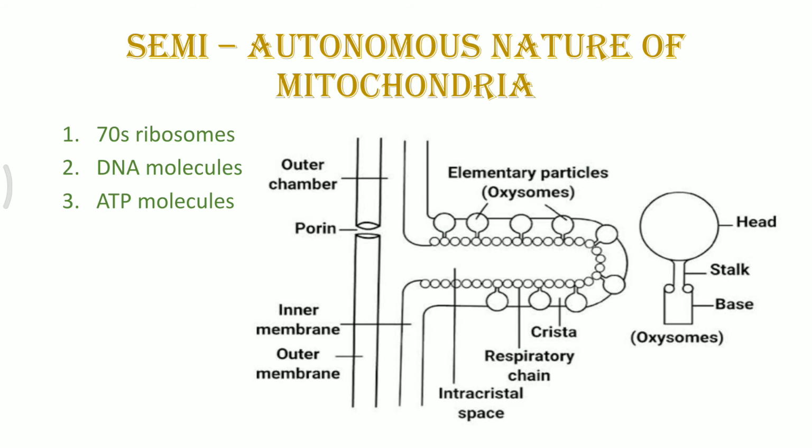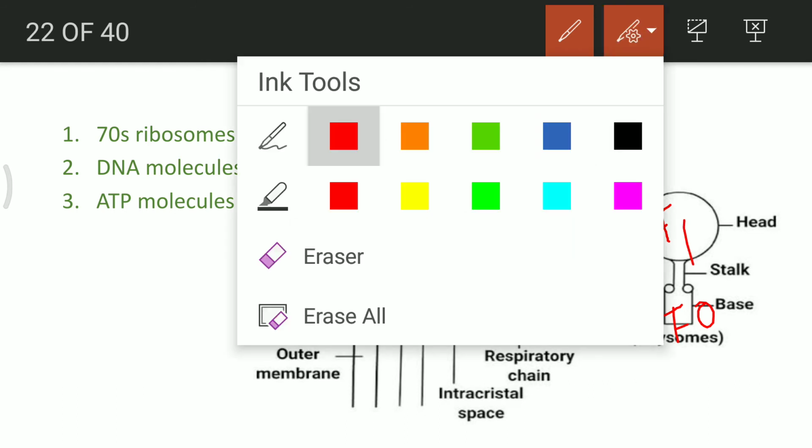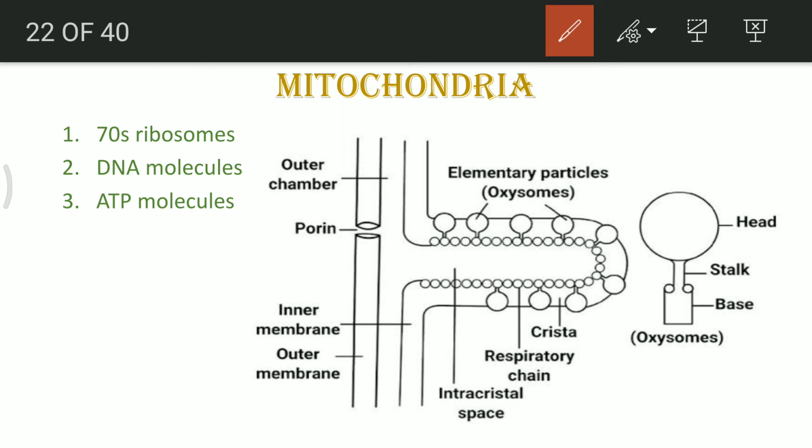Again, the entire structure of the oxysome can be seen, which has a base, stalk, and head, and this is the F0 F1 complex. Please remember that the base is the F0 complex, and F1 is the head part. The entire structure is such that in between there is the presence of porin. Why are porin molecules present? These porin molecules allow only specific required molecules to enter inside the inner mitochondrial membrane or intermitochondrial membrane.